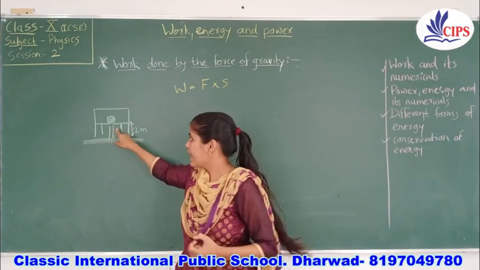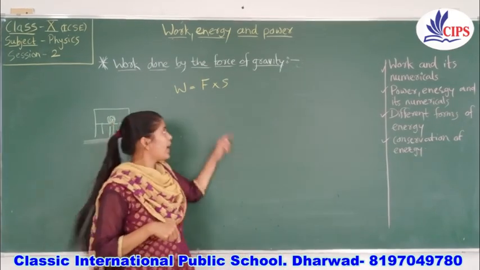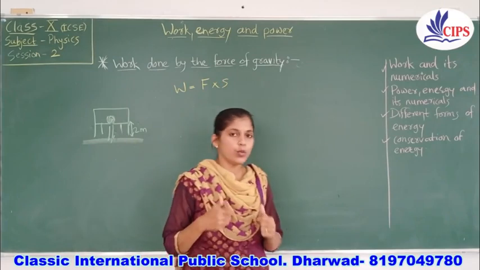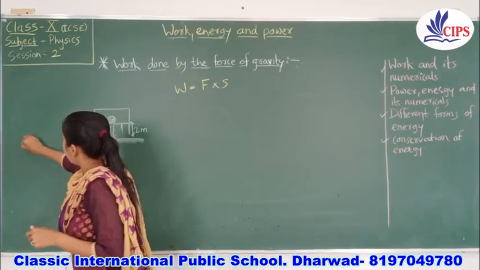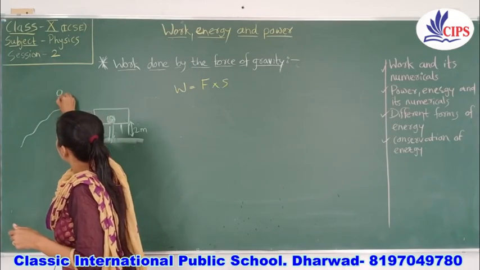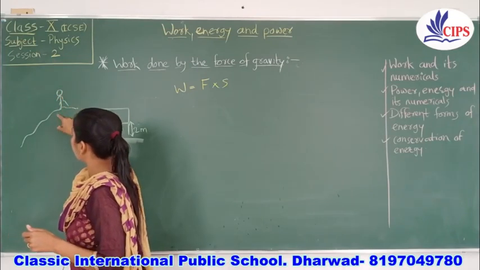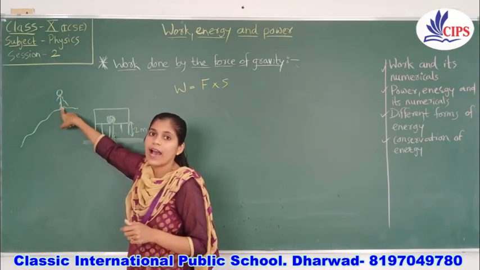In that case, we need to calculate the work done. Suppose a boy is on a mountain, at a certain height.